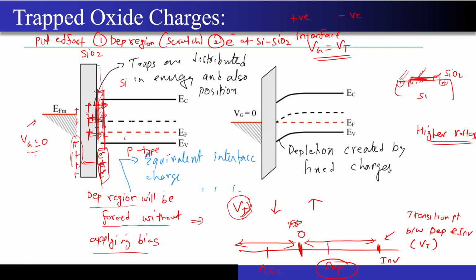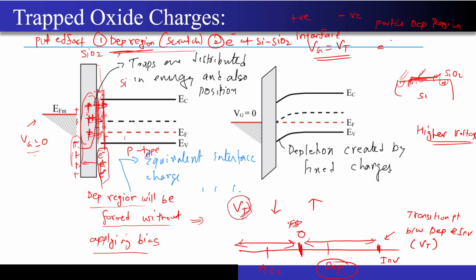Correct. Now what is happening in this case? What is happening in our particular case? Some part of this depletion region has already been created, thanks to the positive charges which are present in the oxide. Correct. So some partial effort of what I would have applied, if those charges were not existing, I had to apply gate voltage to completely get this depletion region from the scratch. But some part of the depletion region I'm already getting because of these positive charges that are present in the oxide. Correct. Only the remaining part, that is partial depletion region